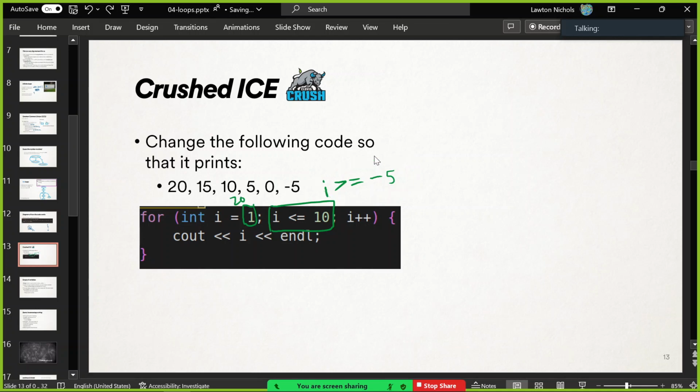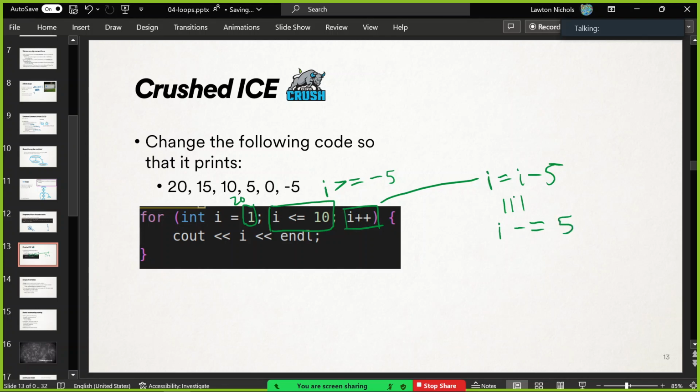What we got? Yes. Oh, nice. Yeah, you're using the shorthand. I like that. So yeah, we want to change this to decrement I by 5 rather than increment I by 1 like it's doing right now. So here's the full form of that. That would be I equals I minus 5. And you can do the shorthand exactly like this. You could say I minus equals 5. Minus equals 5. And that subtracts 5 from I.